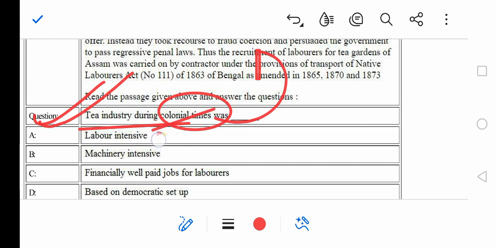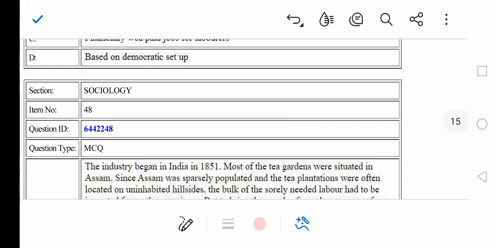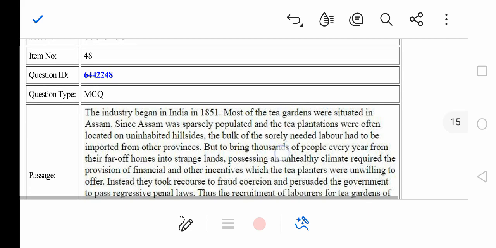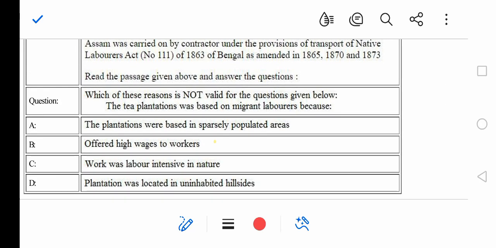As the paragraph says, tea plantation is definitely labor intensive and they have to import laborers from far off places, right? Which of these reasons is not valid for the question given below? The tea plantations were based on migrant laborers because, not valid पूछा हुआ है, ठीक है, ये भी ध्यान रखना है. The plantations were based in sparsely populated area, yes.